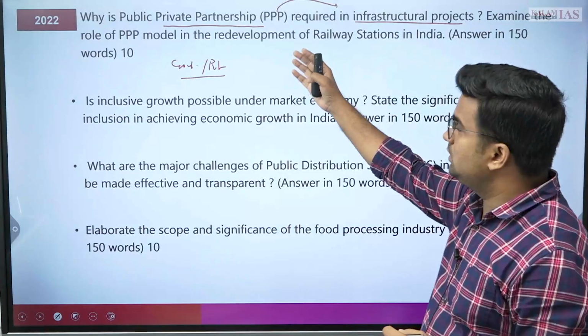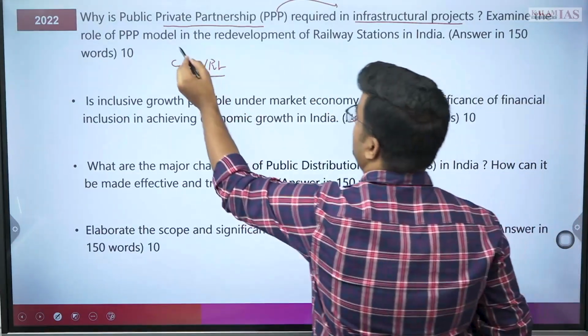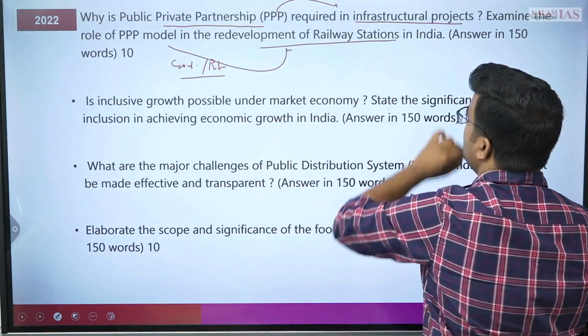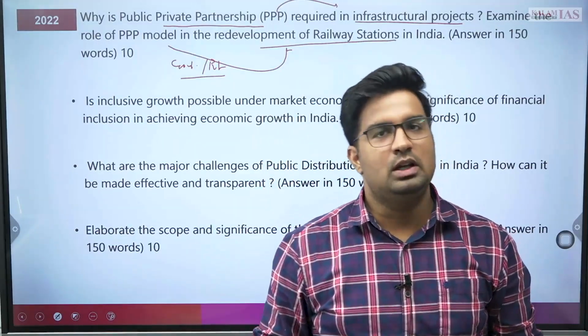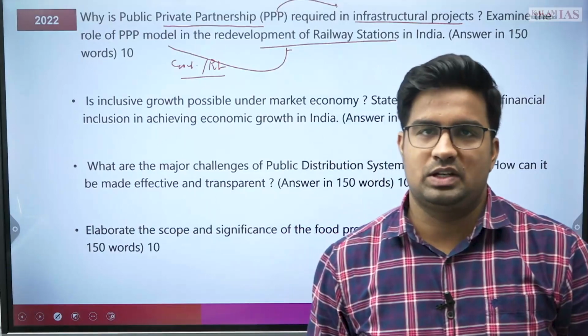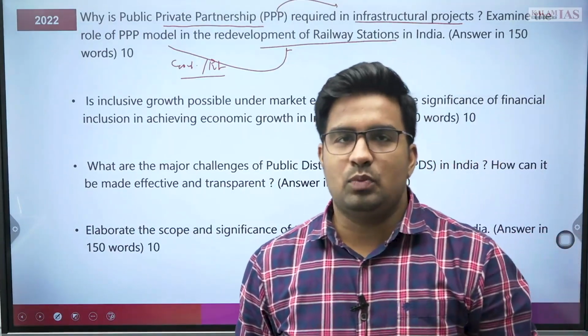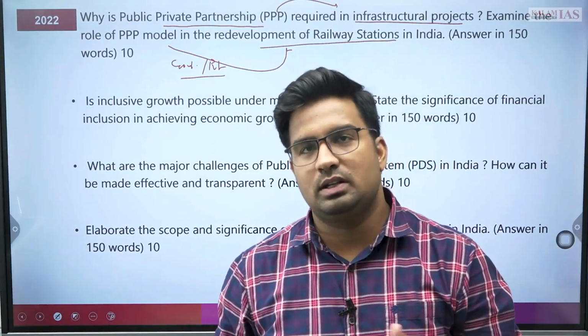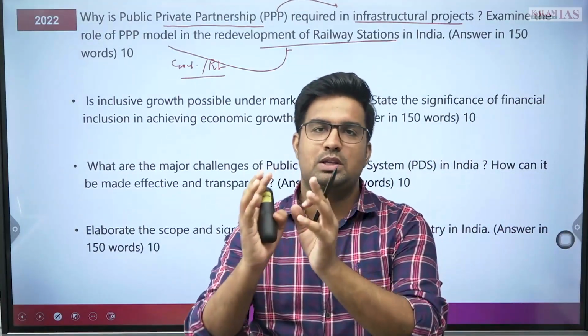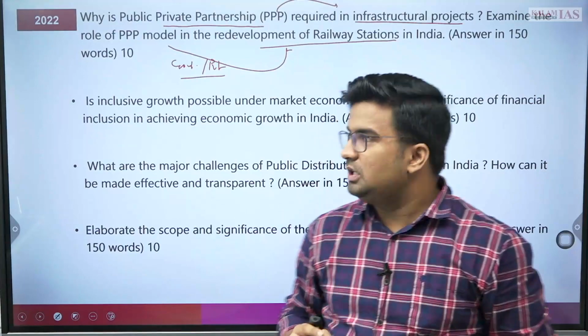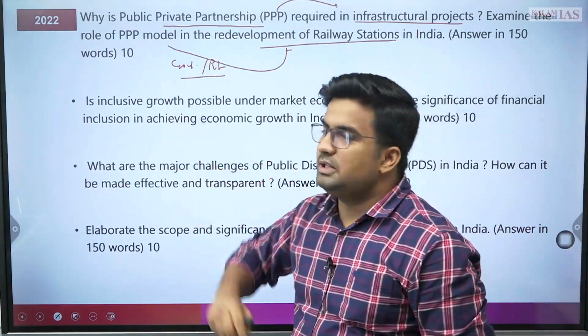Then the role of the PPP model in redevelopment of railway stations in India. Many stations are being redeveloped based on the PPP model. One such example is Rani Kamlapati station of Bhopal. There are certain more stations, even the New Delhi station and other stations are being developed. So the question needs your framework based on the demand. Furthermore, in 2022, there was a question related to inclusive growth.